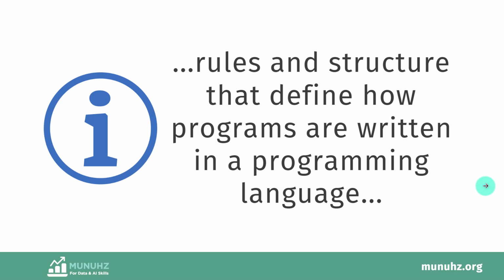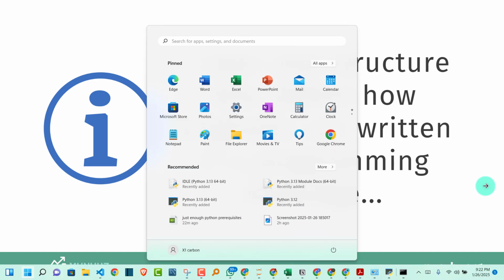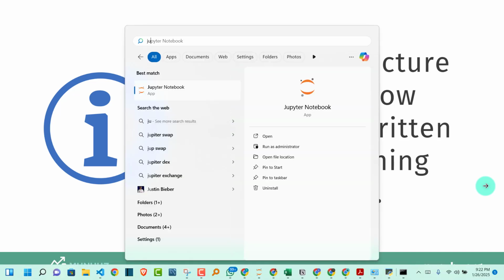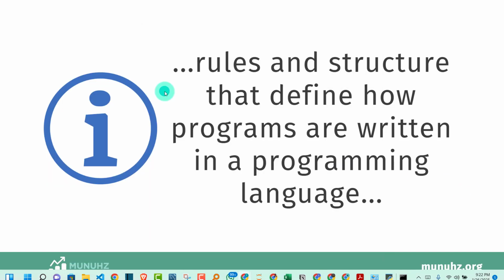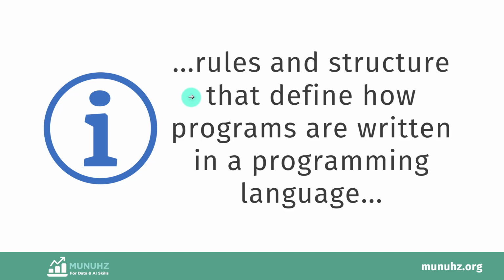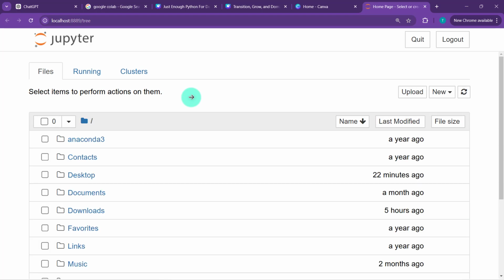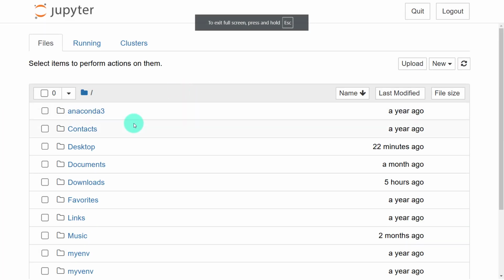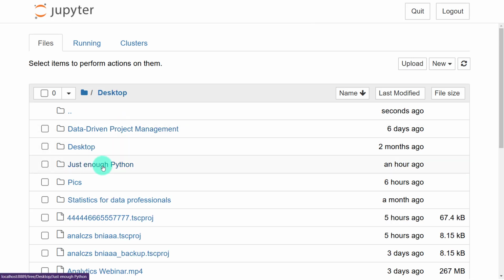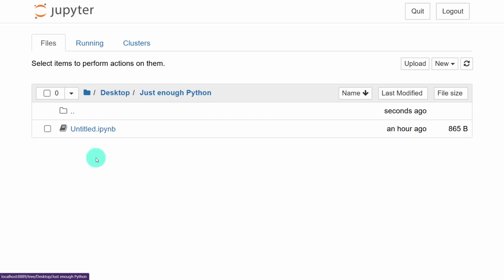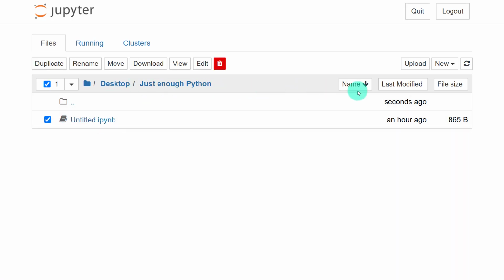First thing we shall do is to initialize our Jupyter Notebook. I will hit my Windows button and search for Jupyter Notebook, then select it. It will take a little bit of time to initialize a server where I can interact with my Python through the Jupyter Notebooks. That is done, and now I am able to access my notebooks. Remember, I created my notebook on the desktop, in my folder, so it's here. I'll open it, and now I have this notebook. I am going to select it and rename it.